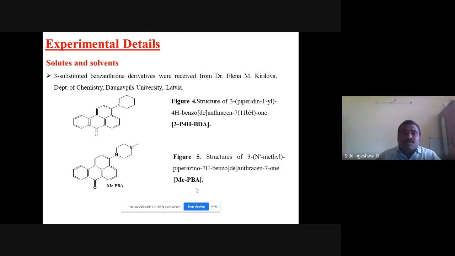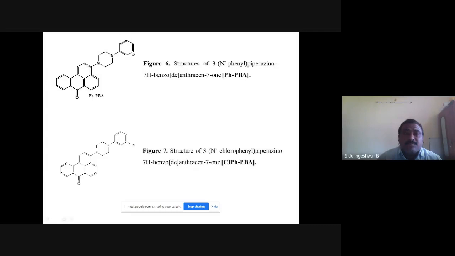So these are our molecules. This is the first benzothione derivative that we named 3P4HBDA. This is the second one. Here it is methyl substituted. Methyl substitution is placed here. And in my next molecule, phenyl substitution is there. In my next, chlorophenyl substitution is there. These four series of molecules have a benzothione group, piperazine group, and some substitution. So it helped me to find the substitution effect on the photochemical properties.